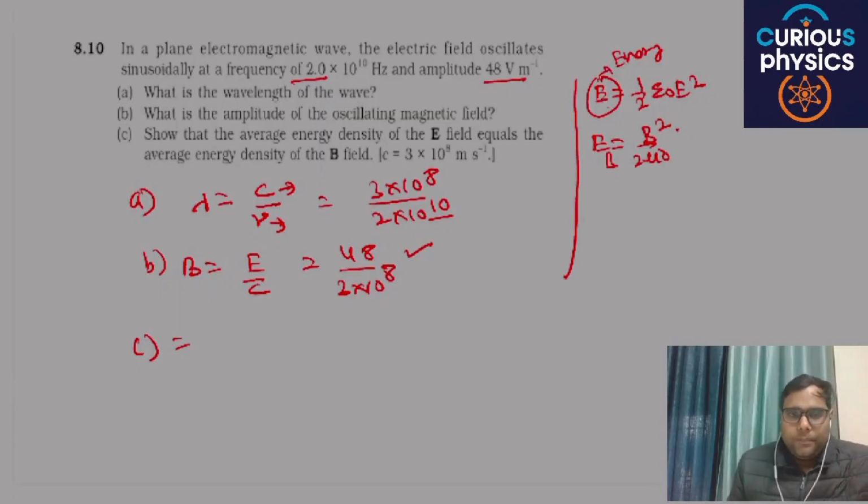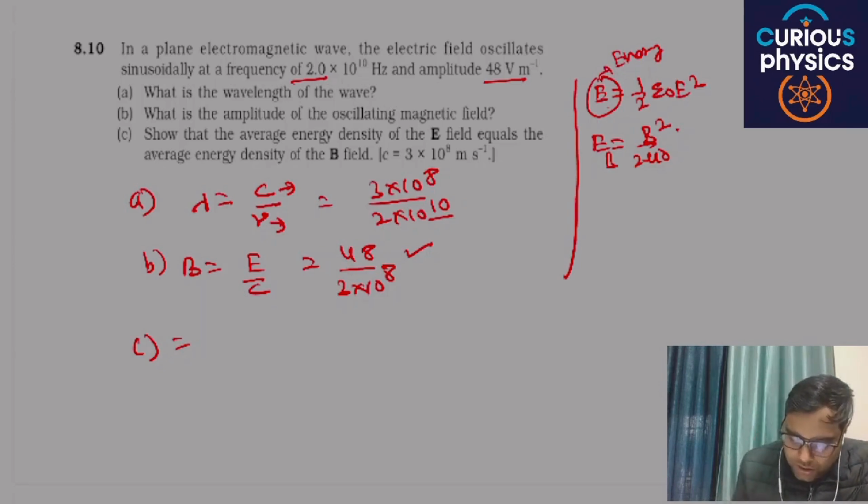That was the relation for energy density. Here you have to show that in an electromagnetic wave, both carry equal average energy.